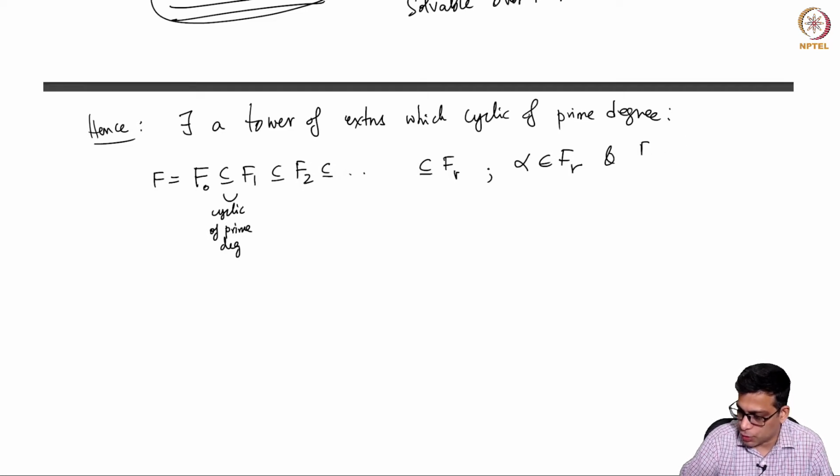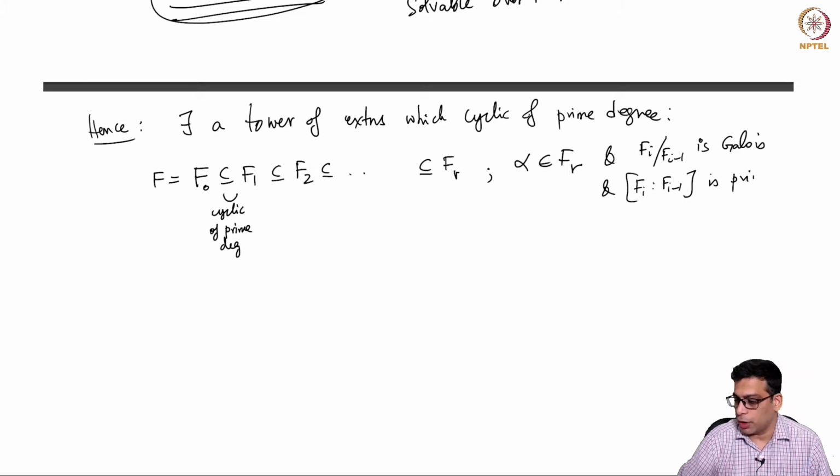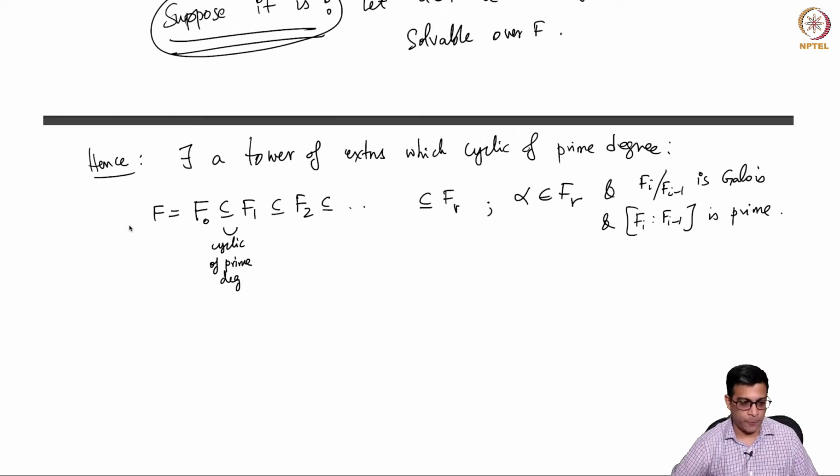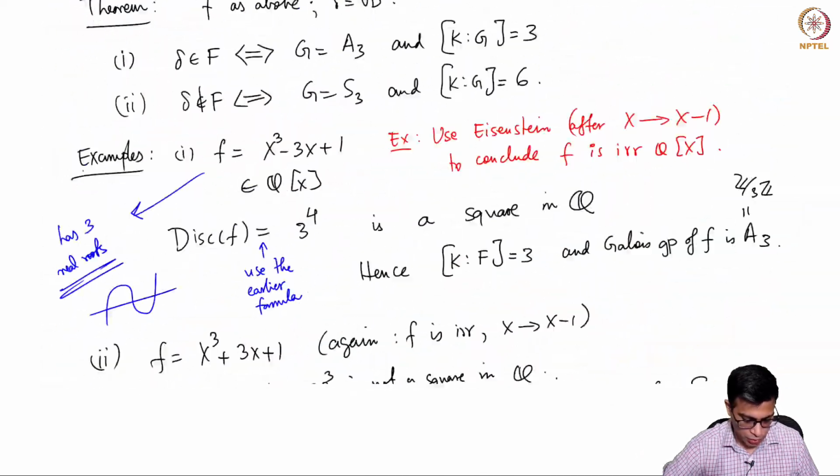Okay, so I need to say Fi over Fi minus 1 is Galois, and the degree of this extension is prime. Okay, so now being radical is equivalent to existence of such a tower with abelian extensions or cyclic extensions, or refining further, cyclic of prime degree. So I added this additional condition to the theorem that we did.